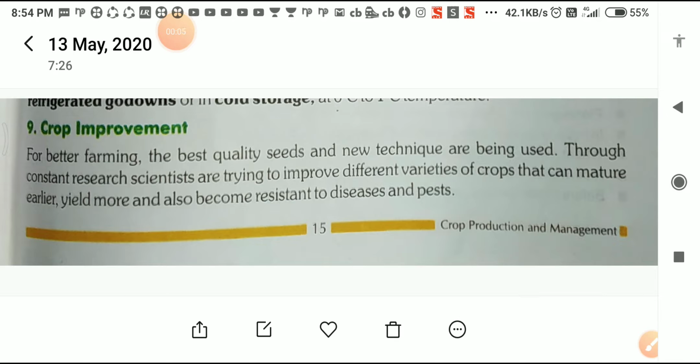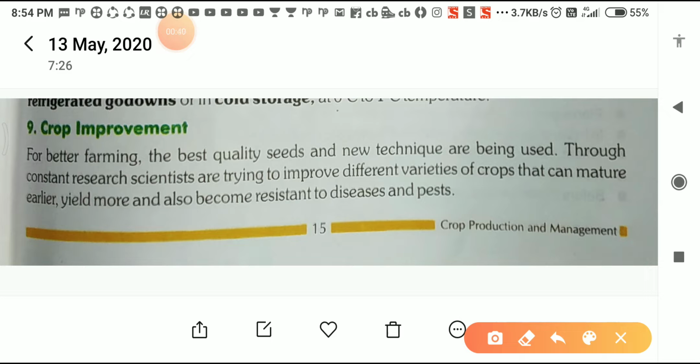Let's continue our chapter of class 8 science, that is improvement in crop production and management. The next topic is crop improvement. This also comes under the agricultural practices. Here it is written that for better farming, the best quality seeds and new techniques are being used. Through constant research, scientists are trying to improve different varieties of crop.